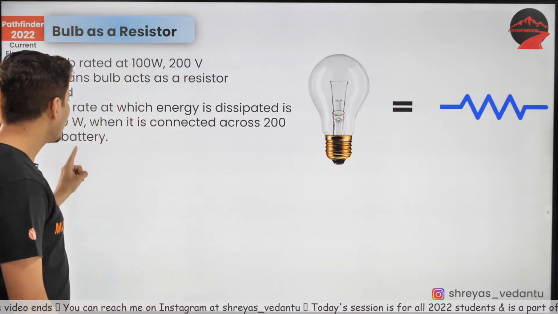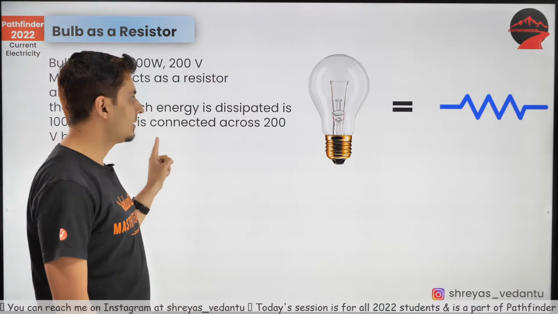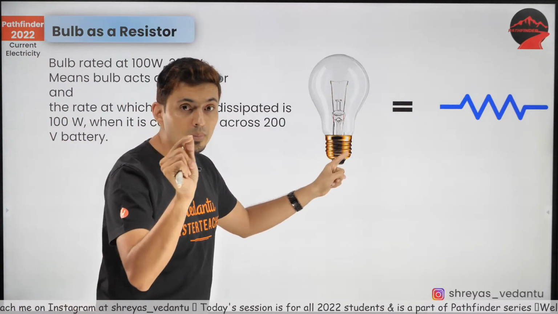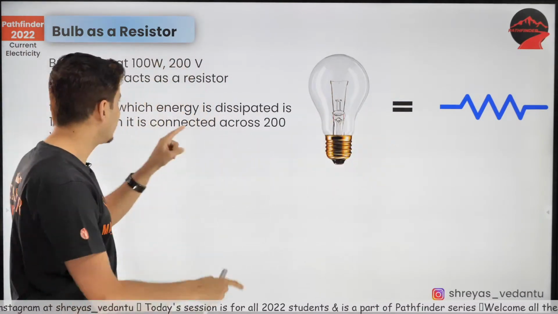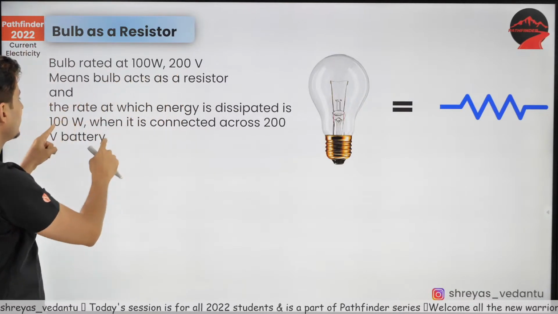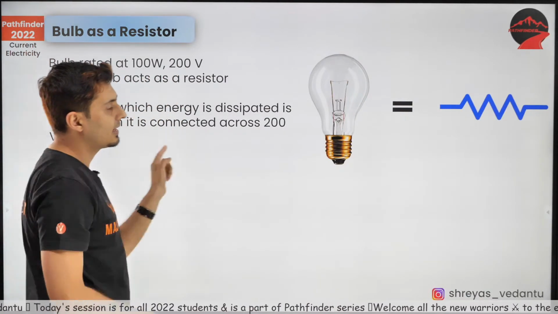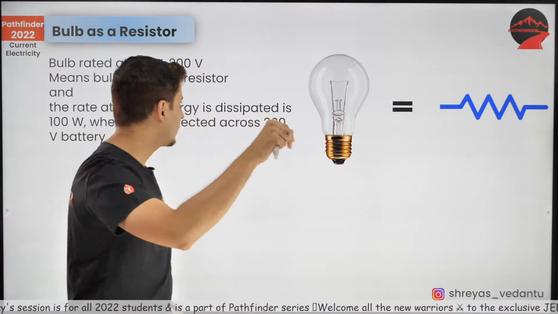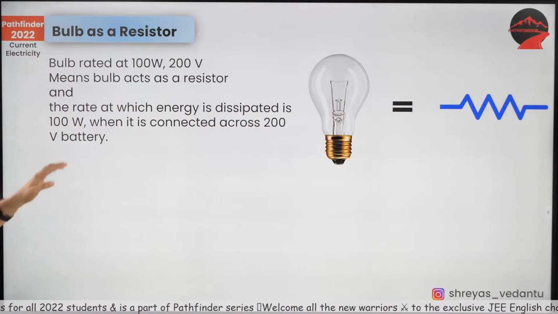Yes. Okay, so guys, understand that a bulb is nothing but a resistor. So if I say 100 watts, 200 volts, it means 100 joules per second is lost across a resistor connected across a 200 volt battery.